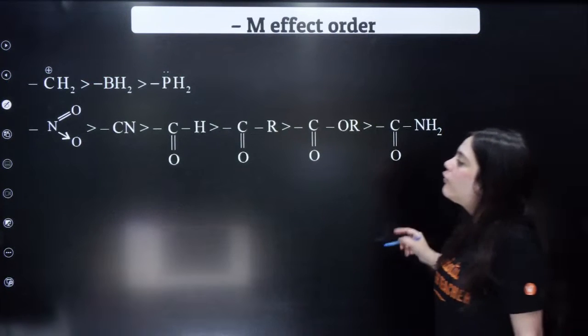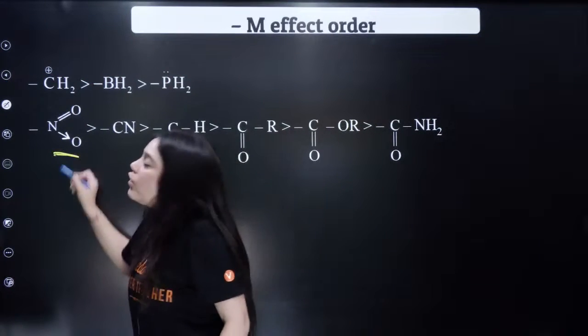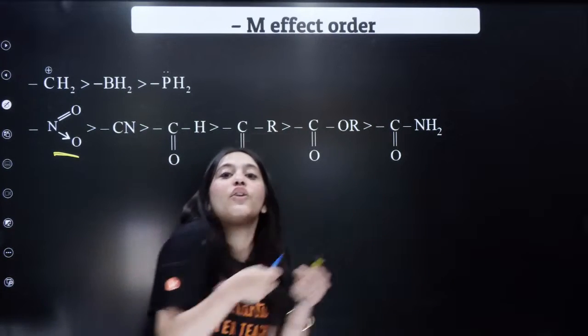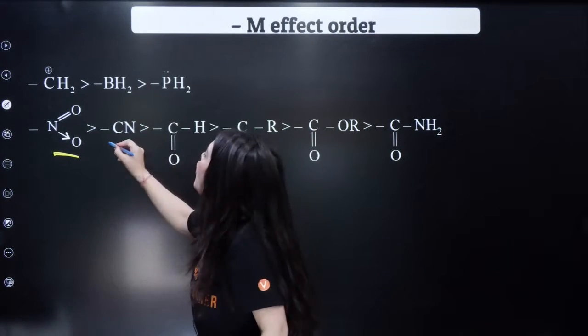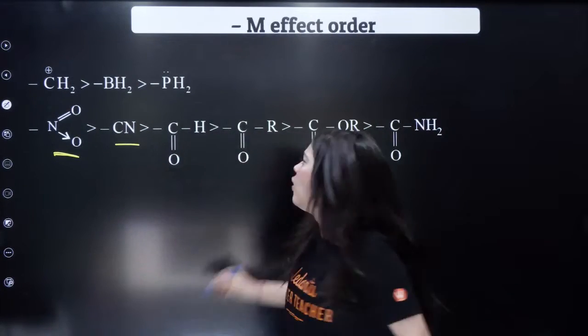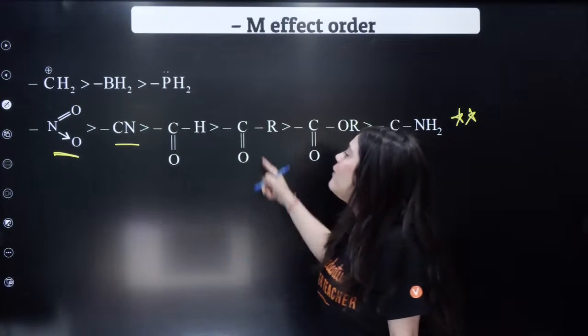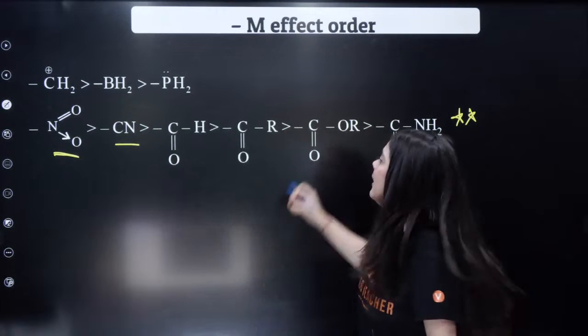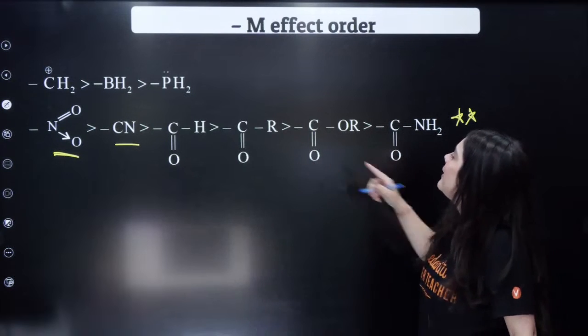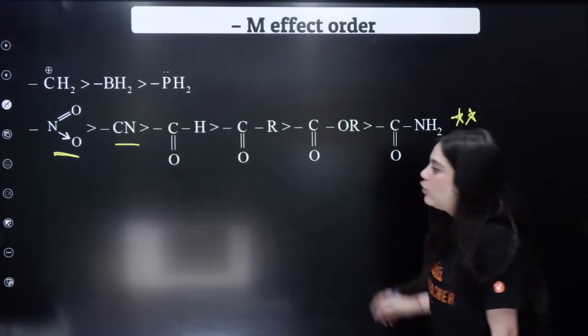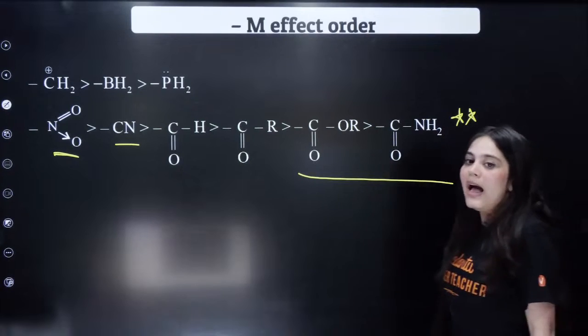And this is the order followed. The order is nitro shows the highest withdrawing power, then followed by the nitrile. Very, very important order. Bookmark this, right? Take a screenshot of it. Then followed by the aldehyde, followed by the keto, followed by the ester, followed by the amide group. Very, very important trend. Understood?